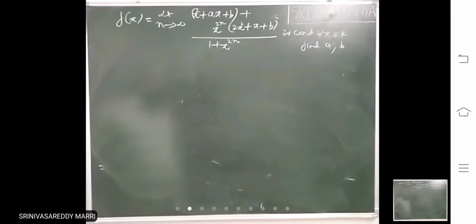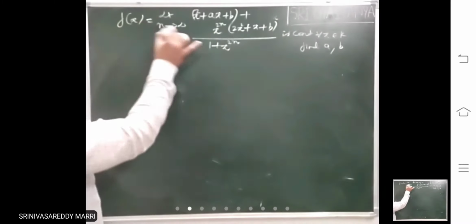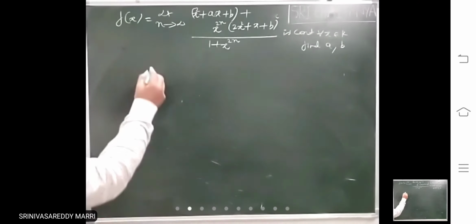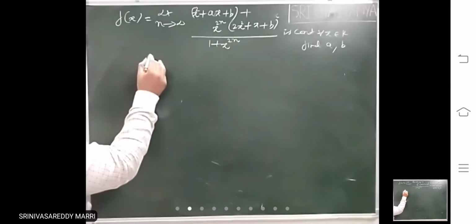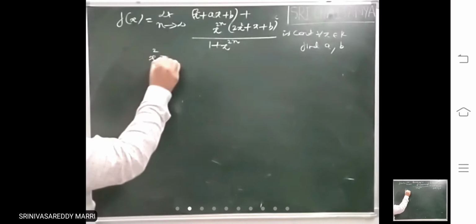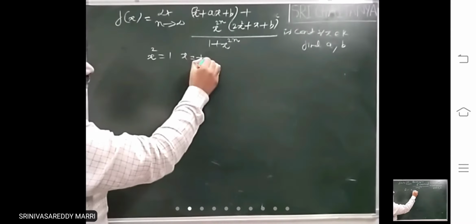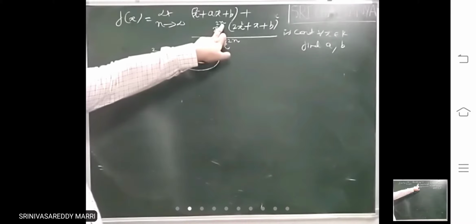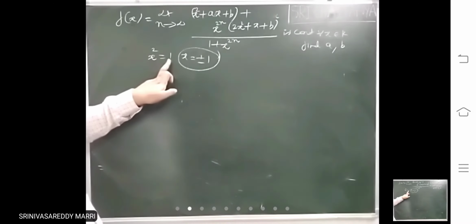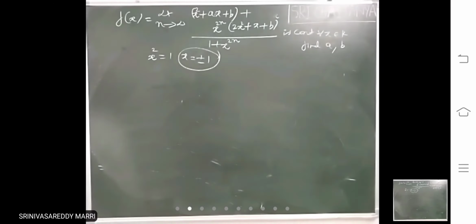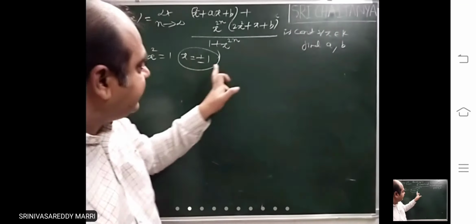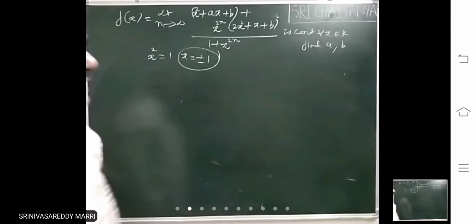Look at this question. Actually, this f of x will have discontinuities when x square equal to 1. Look at which points you have to apply the condition. Look at x square equal to 1. There is possibility of discontinuities. I told you when x power n is there, when x square equal to 1, that means x equal to plus or minus 1, there will be discontinuities. But actually it is given that at these points also the function is continuous.